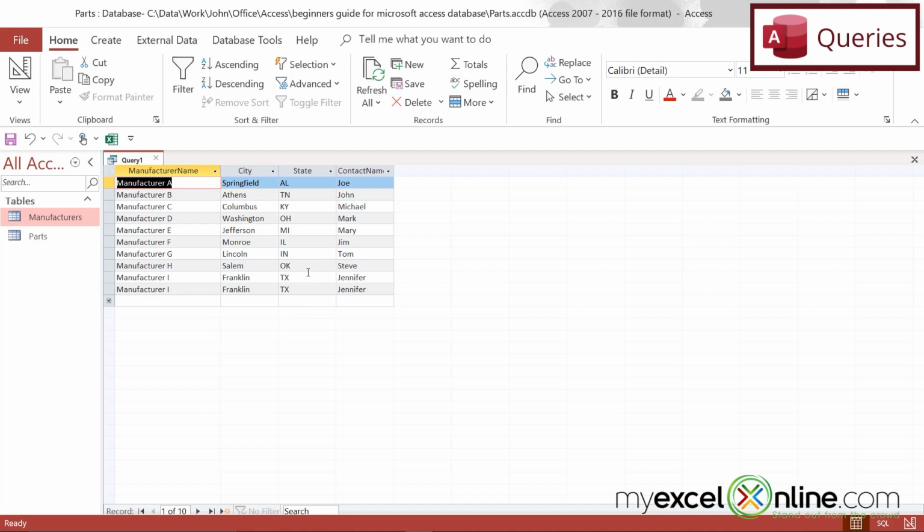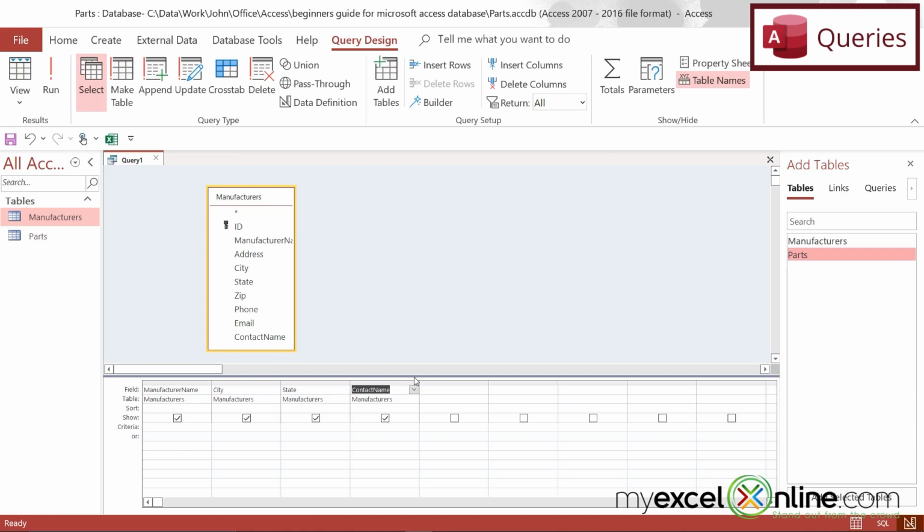But now, what if I only wanted to see my manufacturers that were in Texas? I can go back to Design View, which is this icon up here, or same thing, I can right-click here and go to Design View. And in that case, I'm just going to say I want the state where it says TX. And watch, when I click out of there, it will automatically go into double quotes.